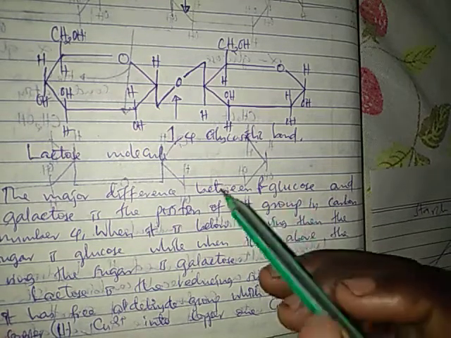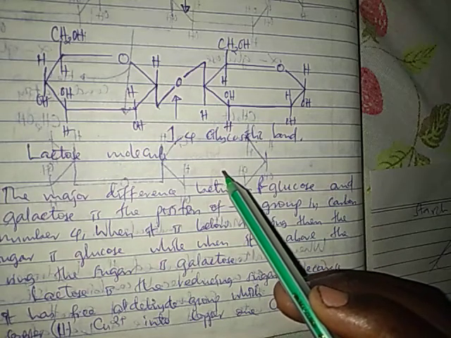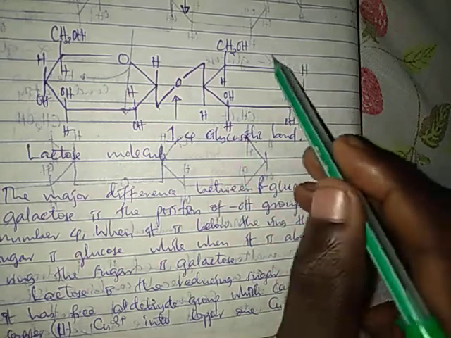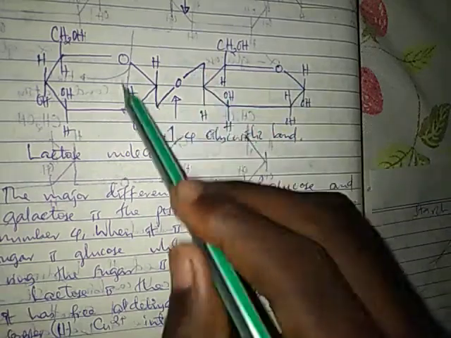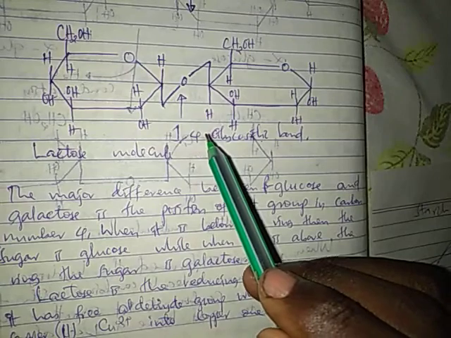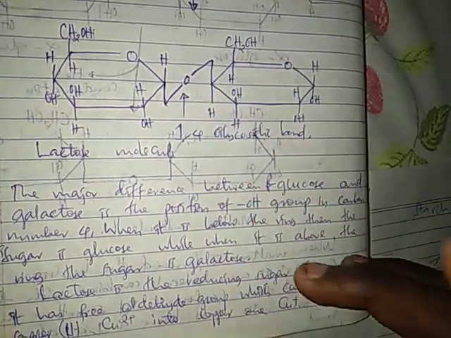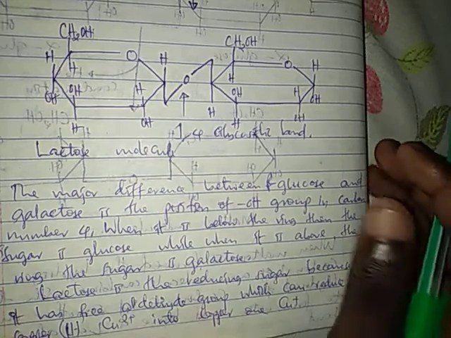So as you can see here, what we are calling the free aldehyde group is this one, because it does not get involved directly in the bond formation as this one. So this is our free aldehyde group, making lactose a reducing sugar, as we shall discuss later.